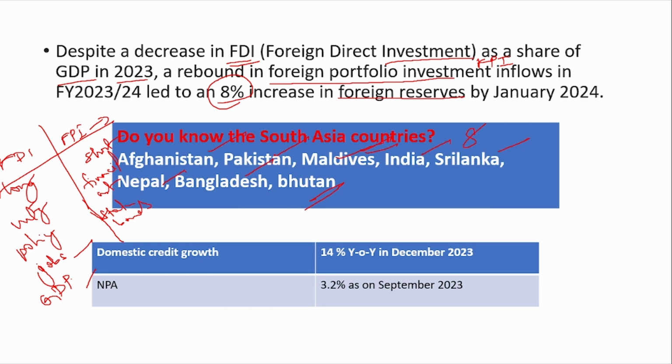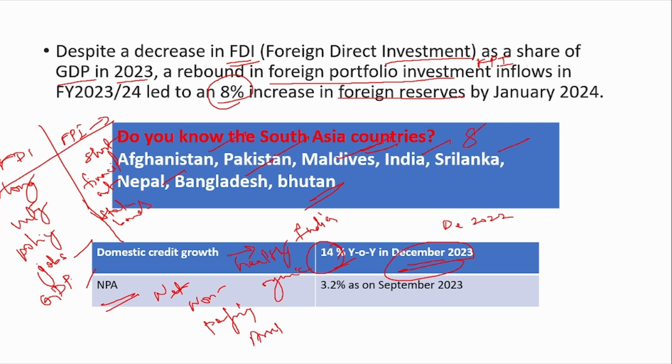Now, there has been very good domestic credit growth seen in India, and it is 14% year on year in December 2023. So compared to December 2022, we have grown 14%, and this has also been healthy and organic growth as the NPA, that is the non-performing asset ratio, has been 3.2% as of September 2023.